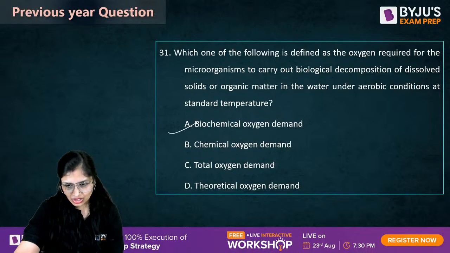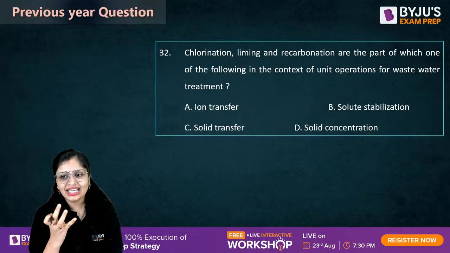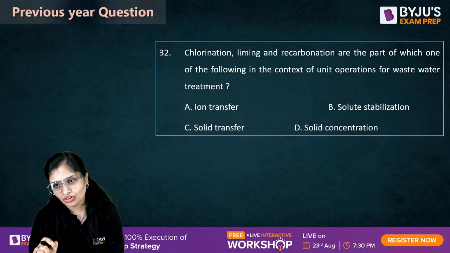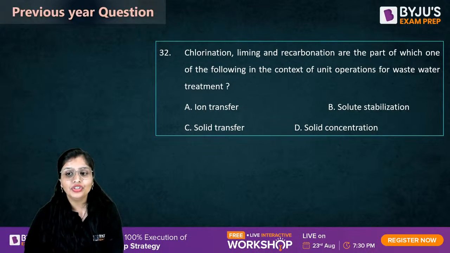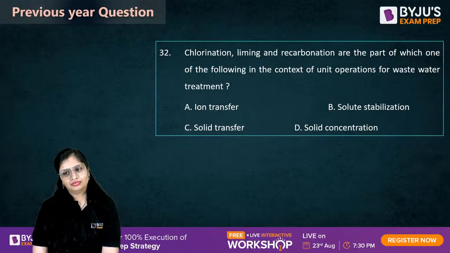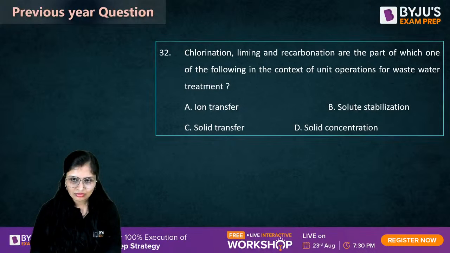Okay. Now, 32 question. Chlorination, liming and recarbonation are the part of which one of the following in the context of unit operations for wastewater treatment? Come on guys. It is not ion transfer. No.